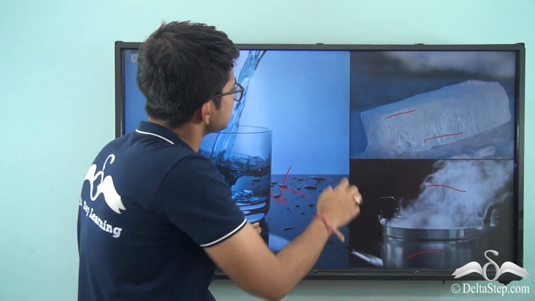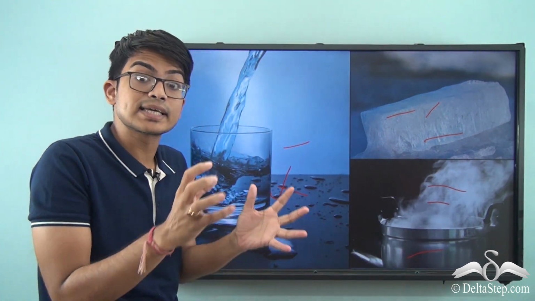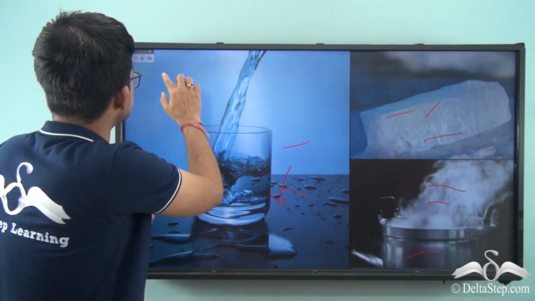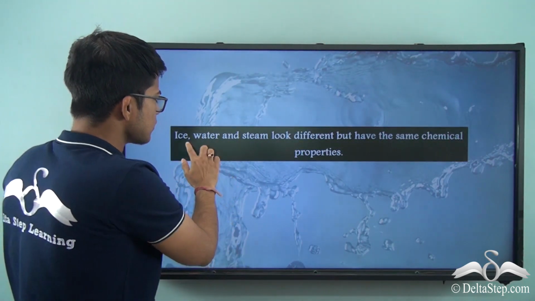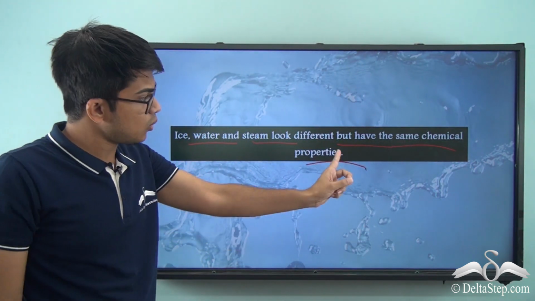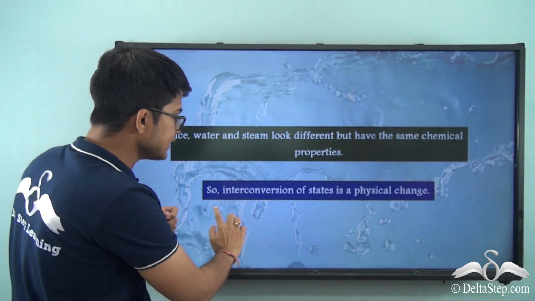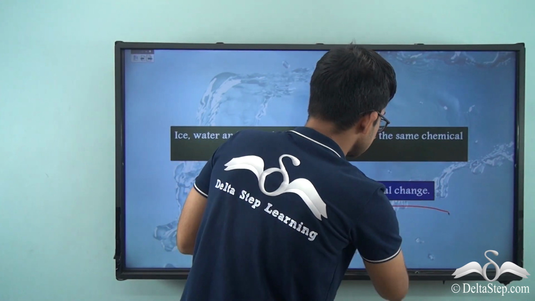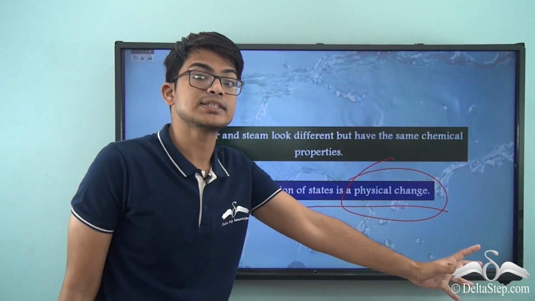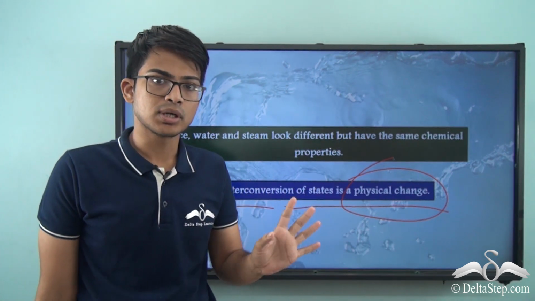Be it liquid, be it solid, be it gaseous, the chemical properties of water will remain like water, right? So let me try to emphasize on it. Ice, water and steam look different but have the same chemical properties. They will always have the same chemical properties, and that's because interconversion of states is a physical change. This is a very important point you need to understand. It's a physical change. It has nothing to do with the chemical properties of the different states we talked about.